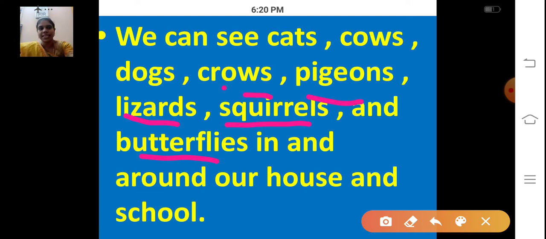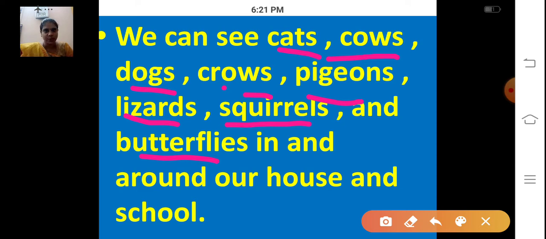Cat. C-A-T. Cat. We can see cat. Then cow. C-O-W. Cow. Dogs. We can see so many dogs nearby our streets, right? D-O-G-S. Dogs. Then what else? Crows. We can see so many crows, right?